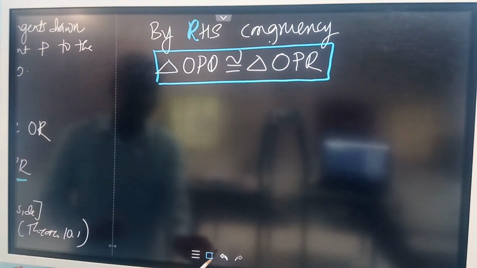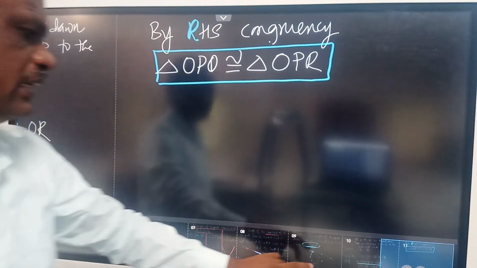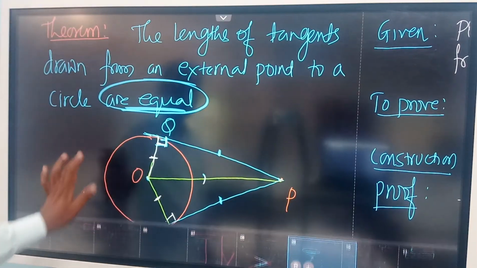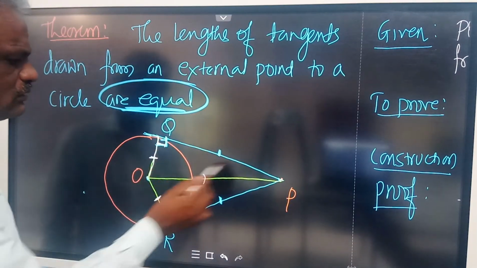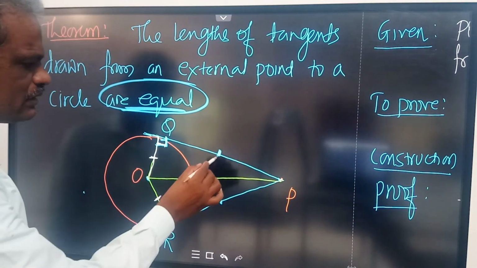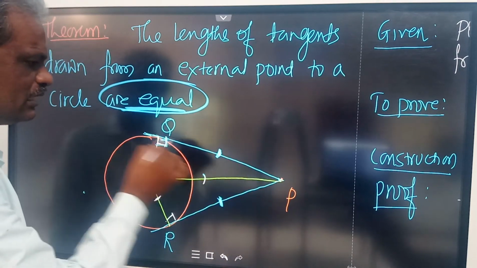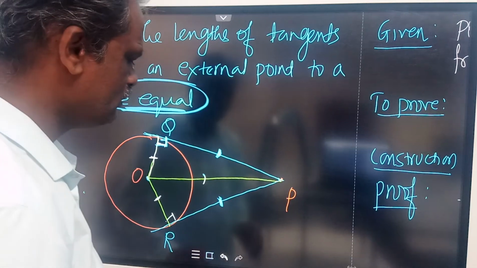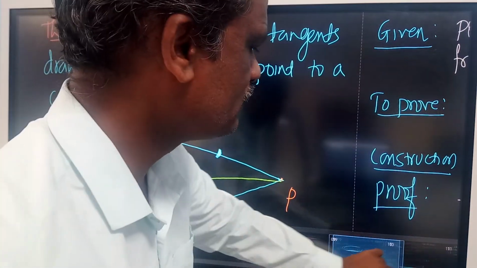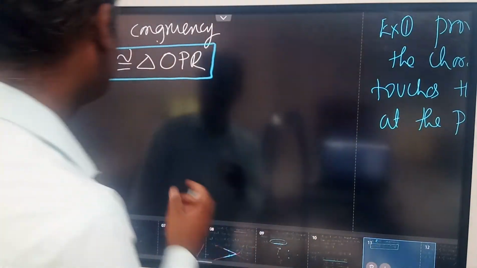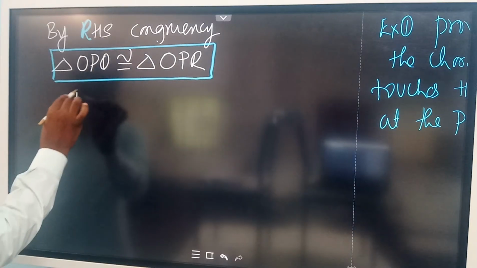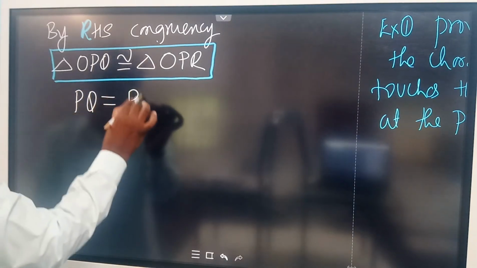Once the triangles are proved congruent, then you can write all the corresponding parts are equal. So these two triangles are congruent, which means, by CPCT, corresponding parts of congruent triangles, I can write PQ is equal to PR. So therefore here you can write PQ is equal to PR.